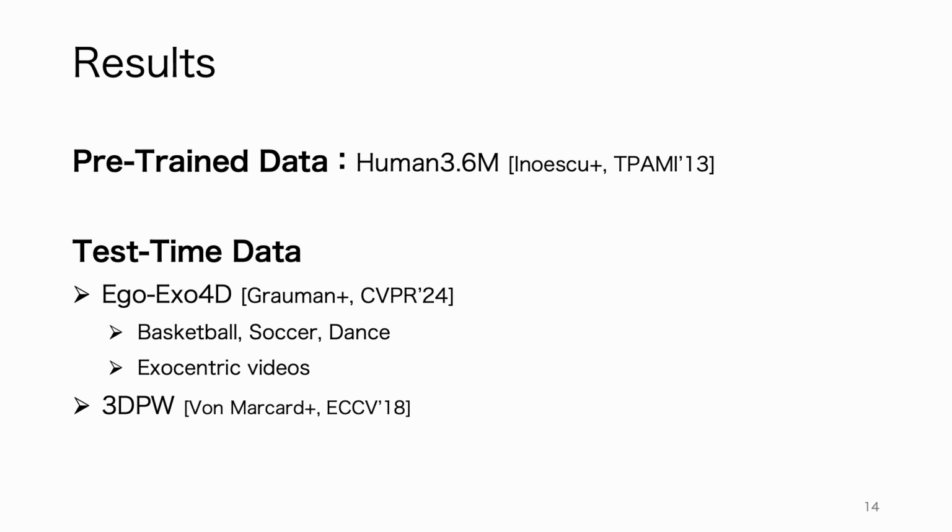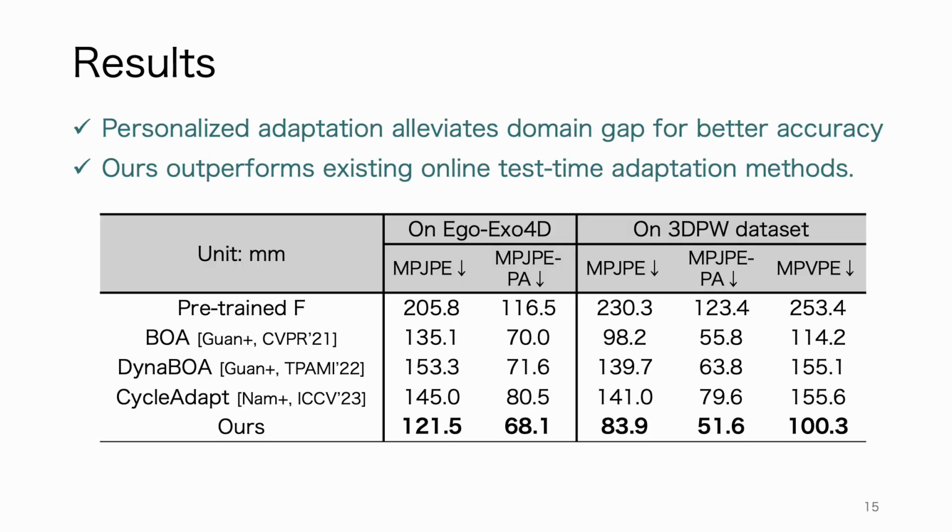Specifically, for Ego-Exo4D, we evaluate on basketball, soccer, and dance scenarios, and use exocentric videos. For quantitative analysis, we measure the distance between the estimated joint positions and their ground truth counterparts. By comparing with the pre-trained pose estimator, we demonstrate that personalized adaptation alleviates the domain gap, leading to improved accuracy.